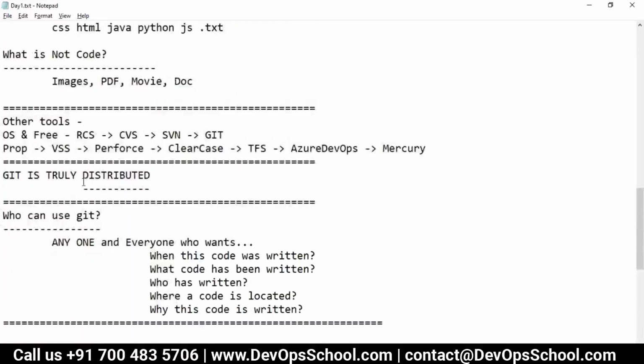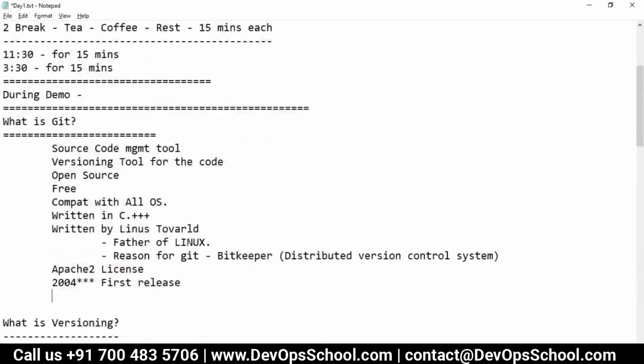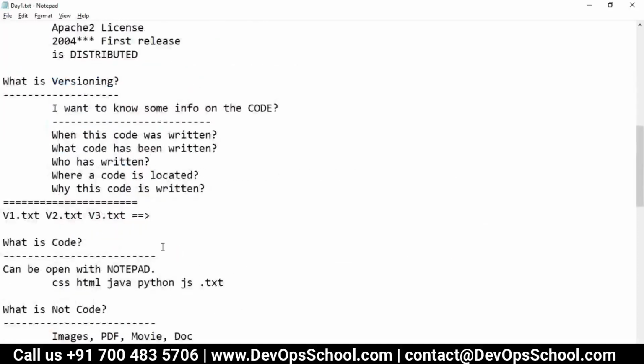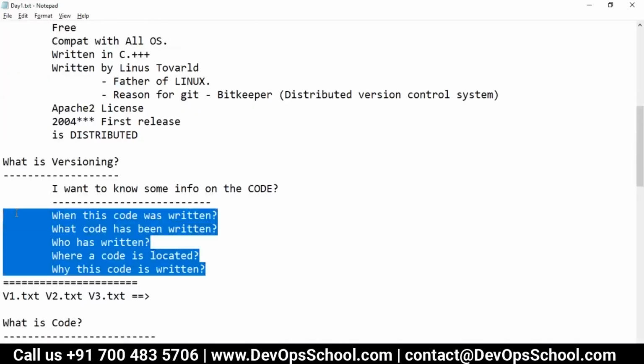So guys, yes, Git is distributed. Please understand that this is a very popular feature we have. That means in order to manage the source code, or to do the versioning, you don't need any server at all. You create your repository and you start versioning, and you get everything done locally rather than on a server.